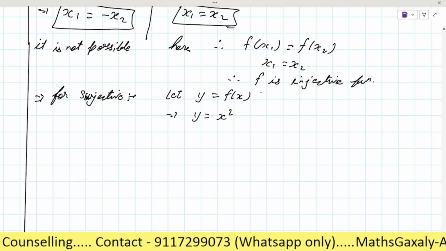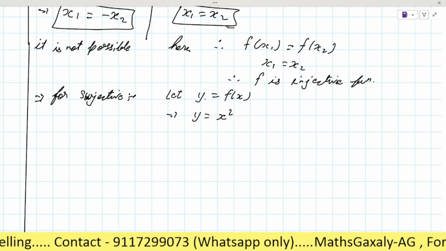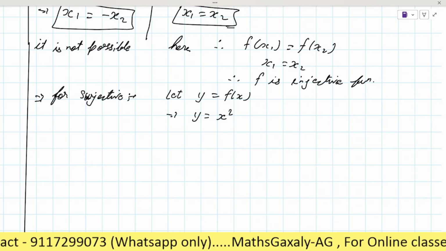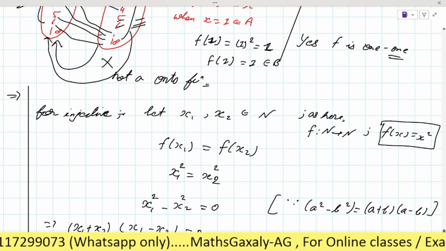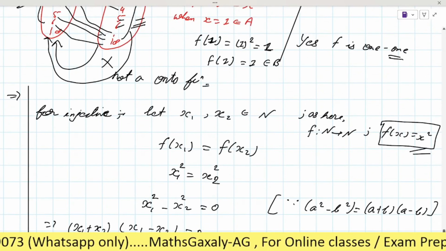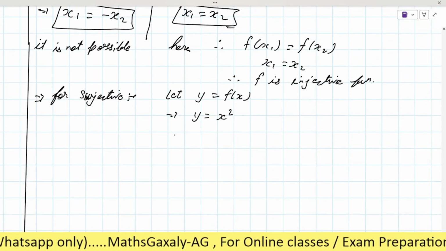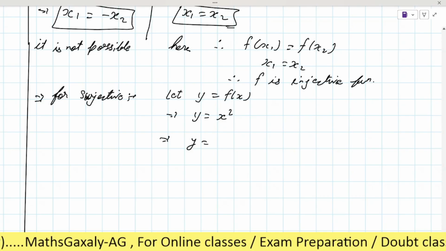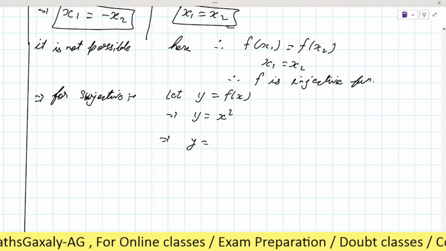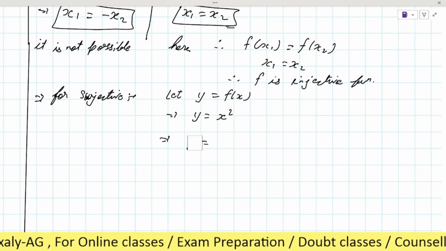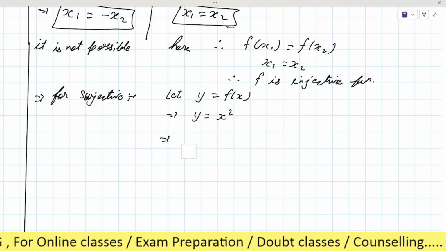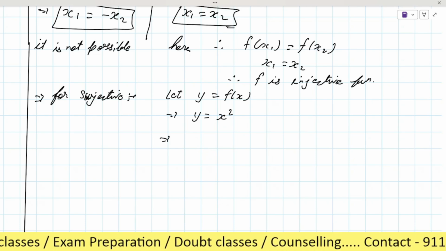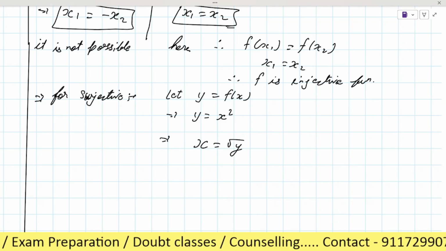Here I said that we let y equal to f(x). When we put the function f(x), it will give y. And here the value of f(x) is x square. So here we can write y is equal to x square. So x will be, what will be the value for x, tell me? Value of x would be root y. Yes, very good. x will be root under y.